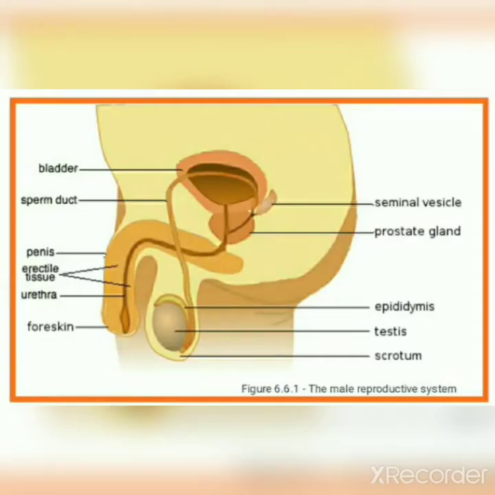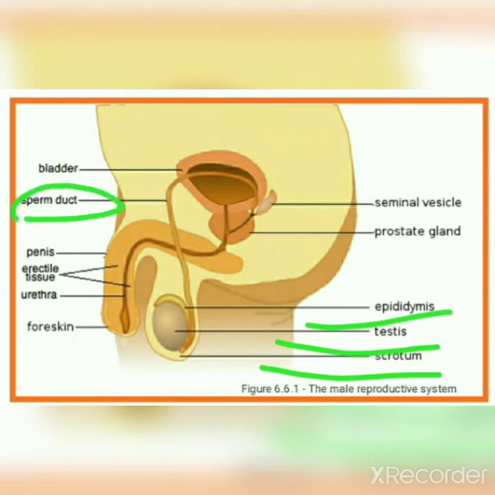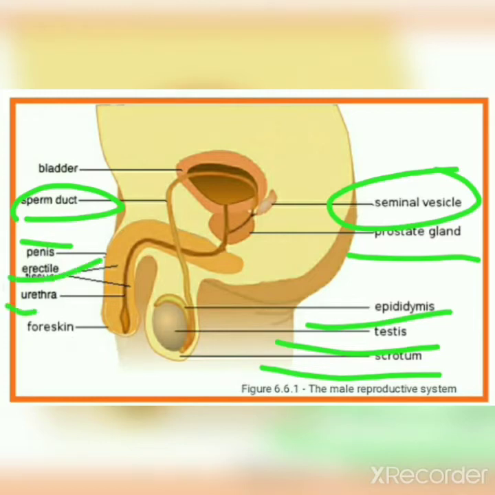Now you see the diagram of the male reproductive system. The first one is the scrotum, the covering of the testis. Next one is the testis, then the epididymis, this one is the sperm duct, and the accessory glands, also the seminal vesicle and prostate gland. Next one is the penis, then the erectile tissue, then the urethra, and the last one is the foreskin.